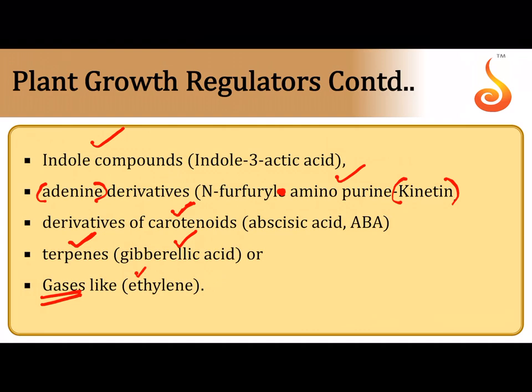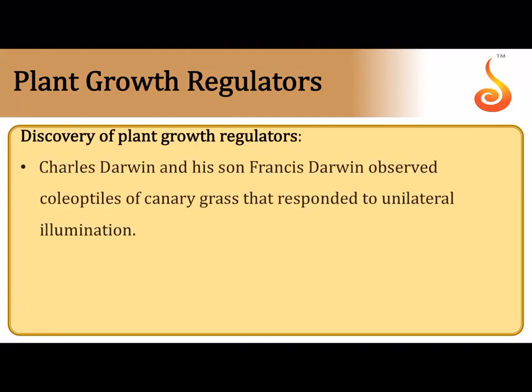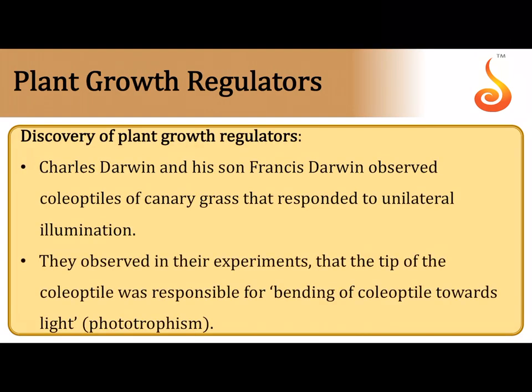So this slide is very important for your competitive exam, the category of the plant growth hormone to which it belongs based on its chemical nature. Discovery of plant growth hormone. It was discovered for the first time in a very interesting experiment: Charles Darwin and his son Francis Darwin observed the coleoptile. Coleoptile is a sheath which covers the shoot tip in monocot seeds when the monocot seed germinates, and they responded to unilateral illumination.